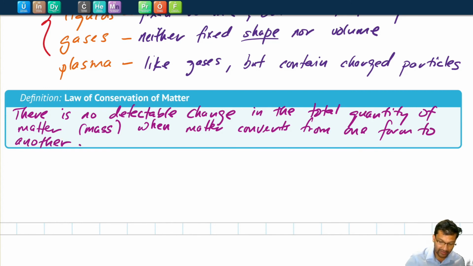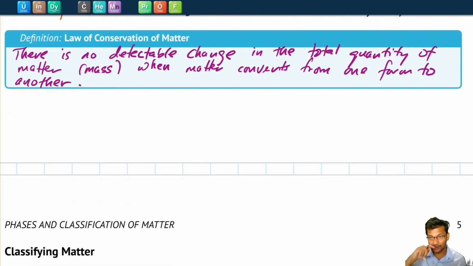Now, I want to point out here that there is no change in the mass when matter is converted from one form to another, whether that be from one state like solid to another state like liquid, or when it undergoes a chemical reaction. But I do want to point out that mass and weight are not the same thing.